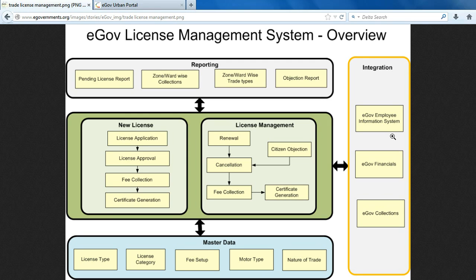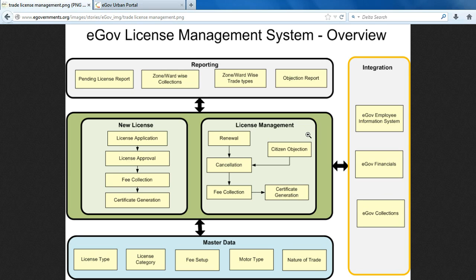Collections: the collection of the license fee is done by the collection module. It's a part of the eGov ERP. Financial accounting: the changes in the license fee will be reflected in the accrual entries in the financial accounting system. There are different types of reports. We will go into each one of the features in detail.